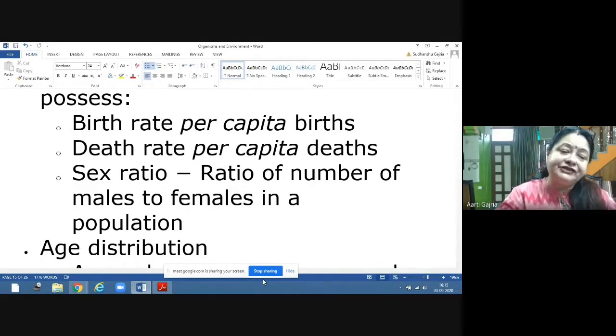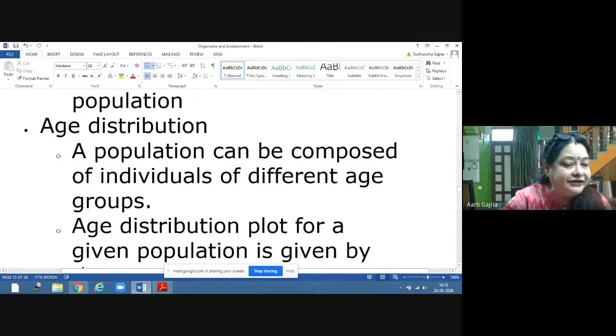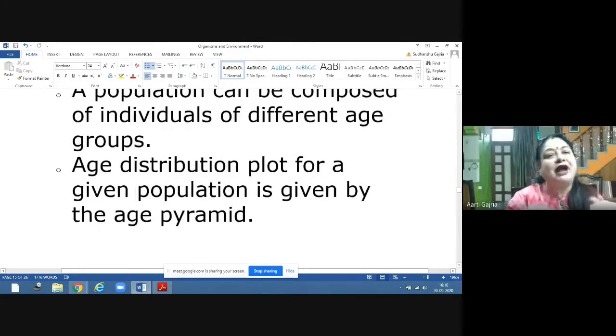Now, what is age distribution? The organisms in a population are of different age groups. For example, take the example of human beings. We human beings are of different age groups. Some are children, some are young, some are old, and some are in the middle age. So that is the age distribution. A population can be composed of individuals of different age groups, and the age distribution plot for a given population is given by an age pyramid.